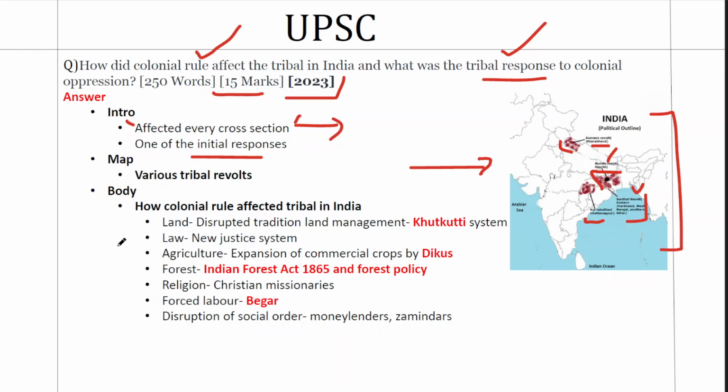Now when it comes to the effect of colonial rule on tribal India, we have made the classification on different fronts. We have started with the most fundamental of all, which is land. You should understand that at that time, the tribal mode of economy was land-based. They hadn't transformed to any mode of modern economics. So land was the major form of economic capital, and that is where the British interfered. The British administration disrupted the traditional land management system, for example the Khutkatti system. You can give this keyword. So land can be given as one dimension. Maybe you can give it as a side heading and add this point with this value addition.